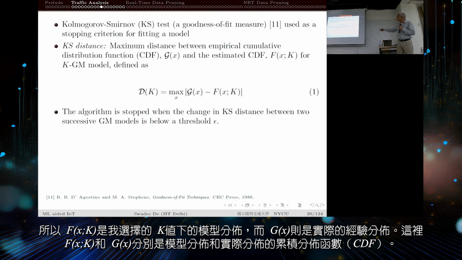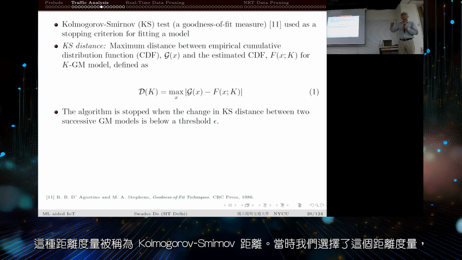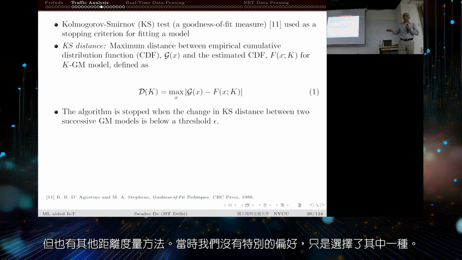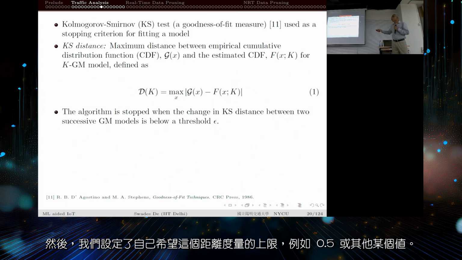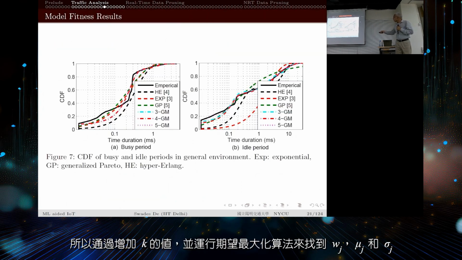So this is the CDF of the empirical distribution and the model distribution. This distance measure is known as the Kolmogorov distance. There are other distance measures we could have chosen at that time. We had no idea, we just picked one, and we defined for ourselves that we want to restrict this dk to, let's say, 0.5 or some value, and then we continue to increase k.